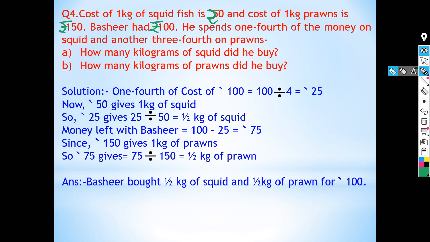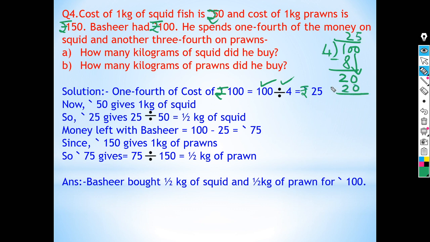So 1/4 of the total, that is 1/4 of rupees 100. 1/4 of 100 is 100 divided by 4. 4 twos are 8, remainder 2. Now bring down 0 to make 20. 4 fives are 20. So 100 divided by 4 is 25.